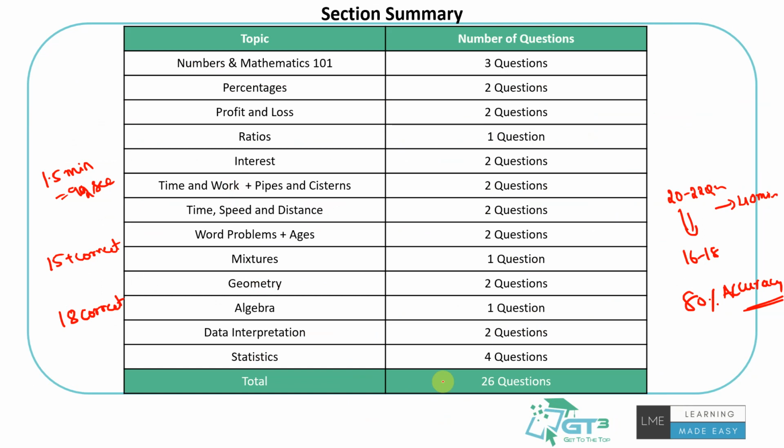So to be frank, I'm openly saying it, it's not feasible to attempt all 26 unless you're very good. Maybe if you're good, I'm happy to hear that. But I would say don't try to push yourself to do that. Because you cannot skip the question and come back to it, ideally I would want you to try to keep this in mind.